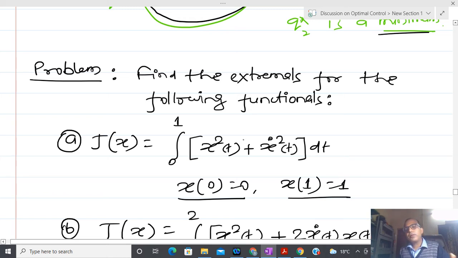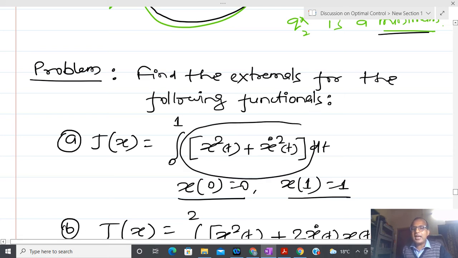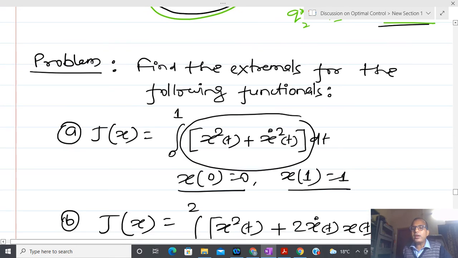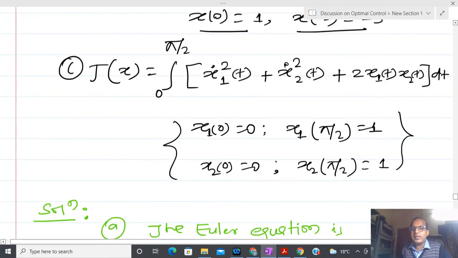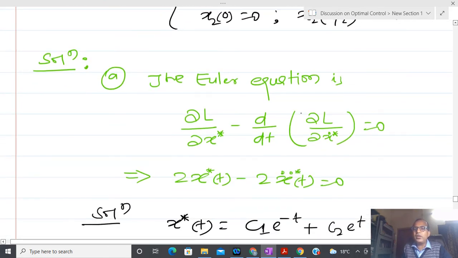From the fundamental lemma of the calculus of variations, the Lagrangian comes into the picture. You define this whole quantity as L, and then solve the Euler-Lagrange equation: dL/dx* minus d/dt of dL/dx-dot* equal to 0.